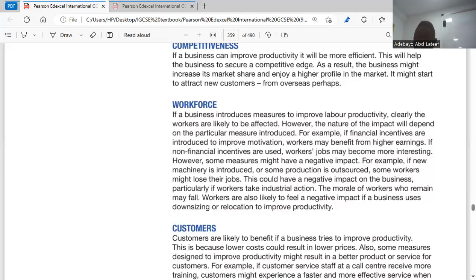Did you get the point? Yes. And also another point about workers feeling negative is that when you have to relocate them from one environment to another, maybe the environment they are used to is not far away from their homes. Now you are relocating to improve productivity. This might also demotivate them. Is it clear? Yes.